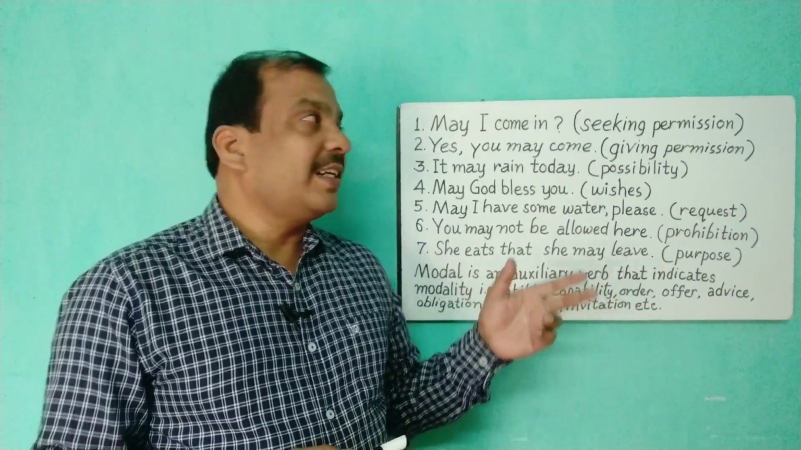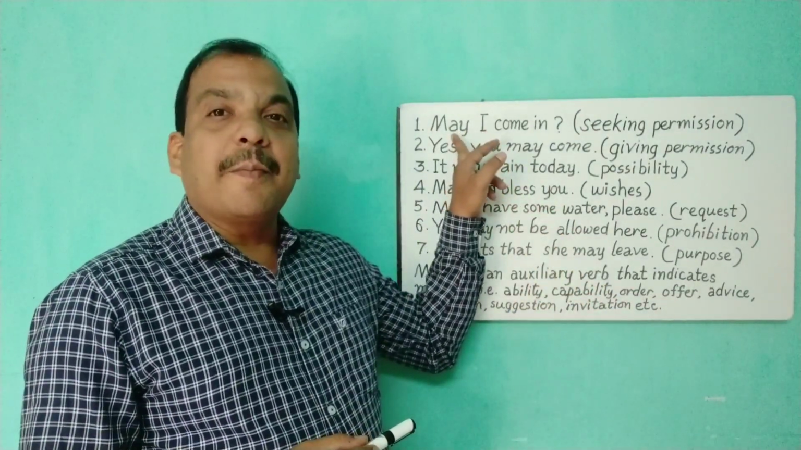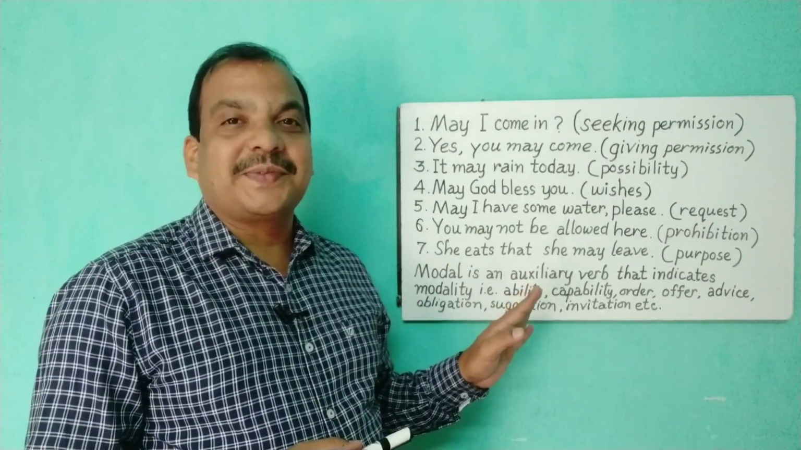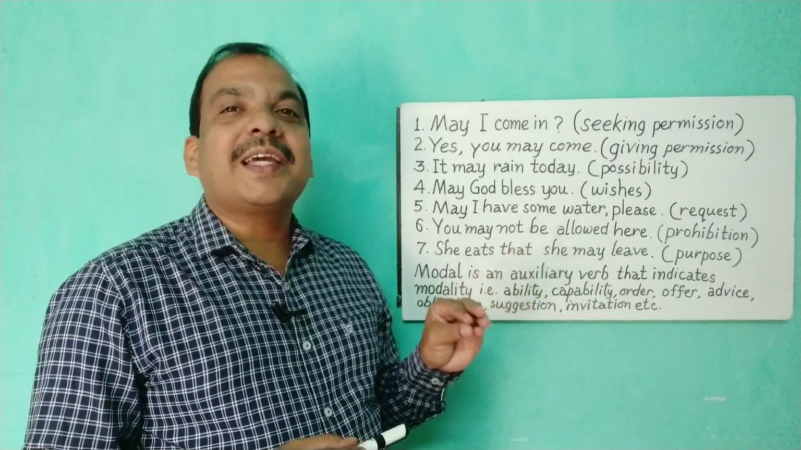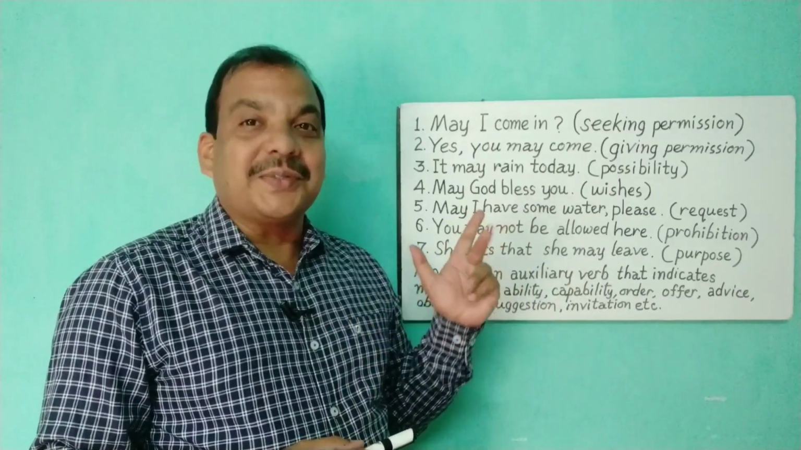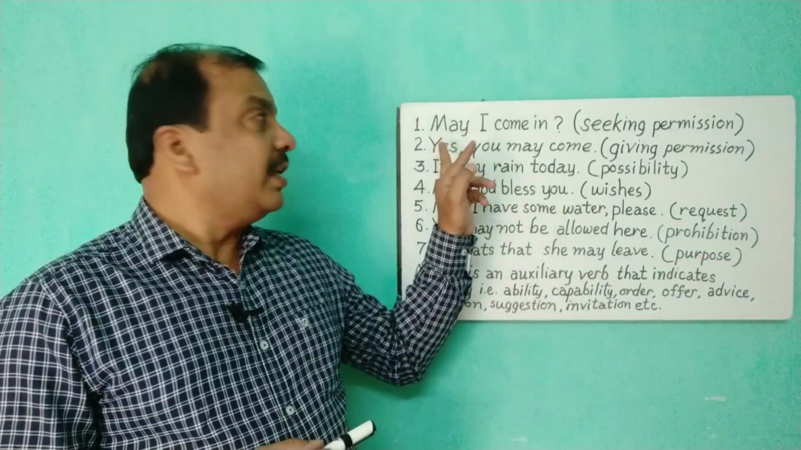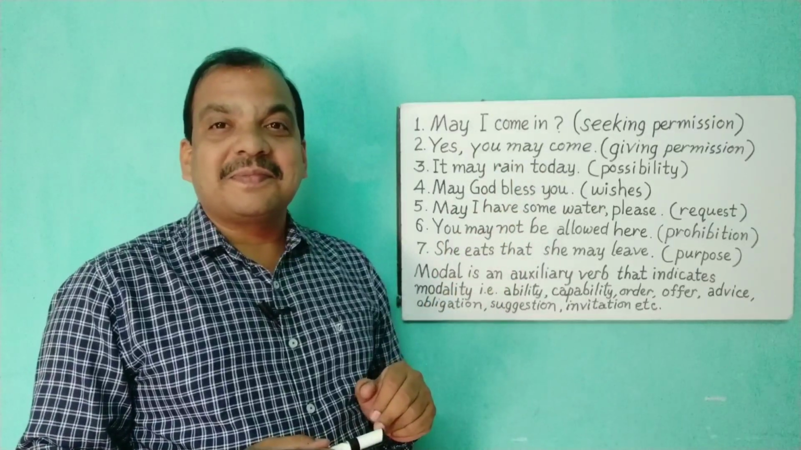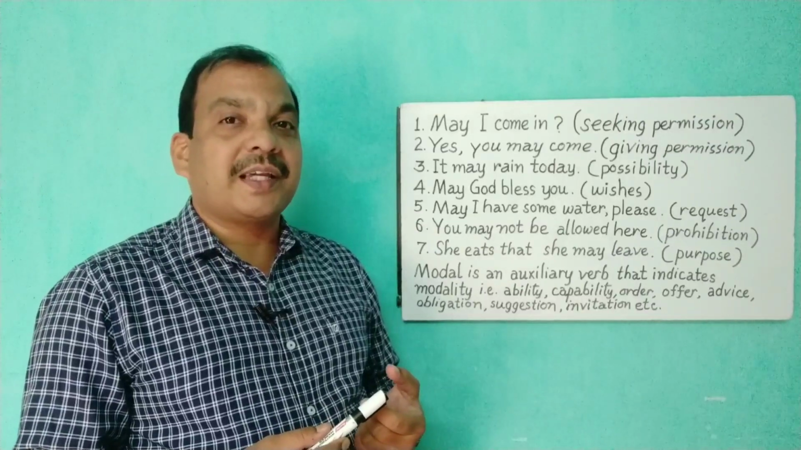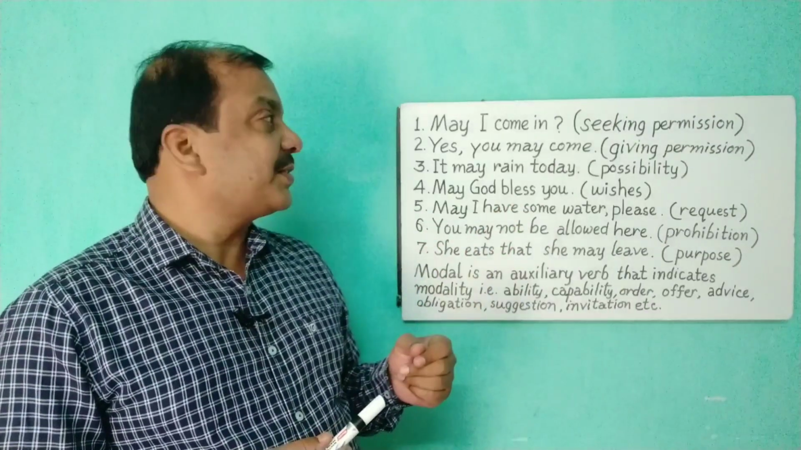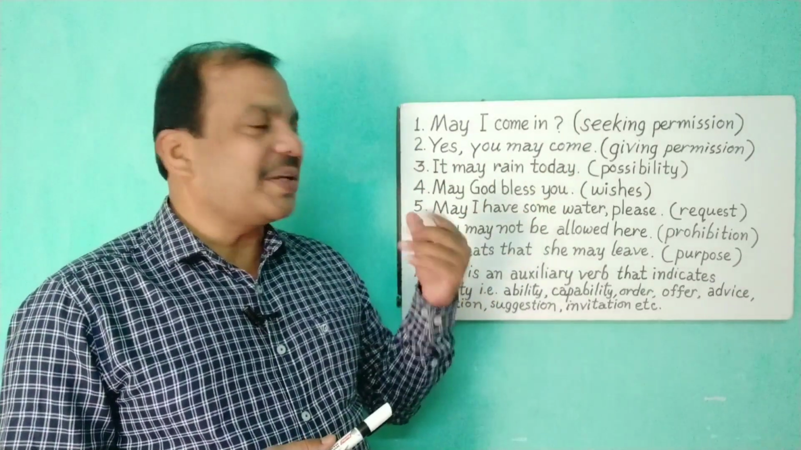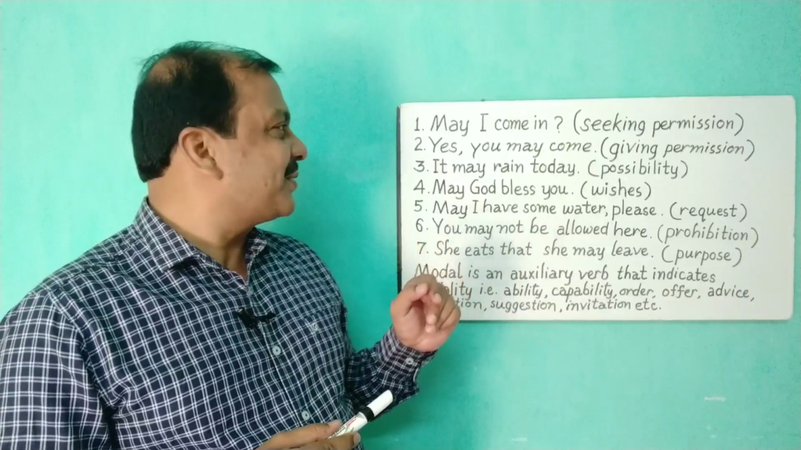You will see that a single modal auxiliary verb has been used in 7 sentences and how they have 7 different types of meaning in 7 sentences. You see, in sentence number 1, may I come in? We seek permission, we beg permission from a person by writing or speaking such a type of sentence. Sentence number 2, yes, you may come in. We allow, we give permission with such a type of sentence.